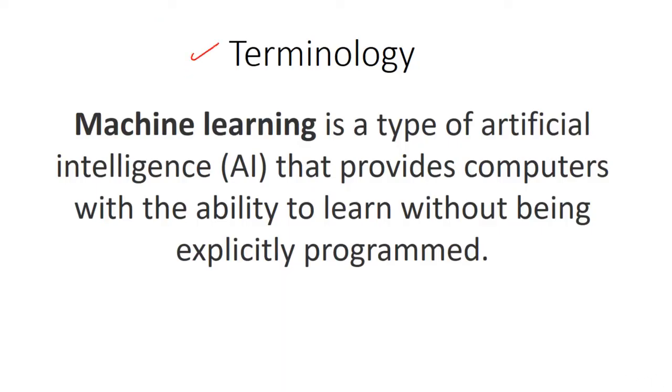All right, in this lesson, let's talk a little bit about the terminology of machine learning. So what is machine learning? It's a type of artificial intelligence, right? That's the top level container that provides computers with the ability to learn without explicitly being programmed. And that's the key, explicitly being programmed, okay? If I have to write something to look for, let's say, the number 2, then that's not machine learning, right? Why? Because I wrote a statement to find that number, right?